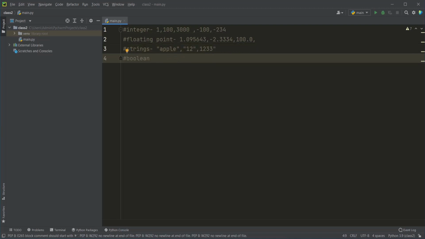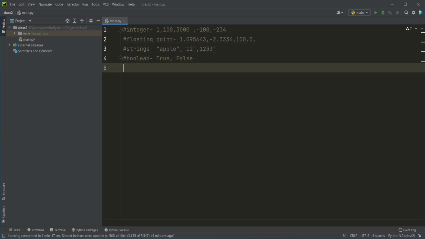And coming to the Boolean data type, it has only two values, which are true or false. In future when we learn conditional operations, all the conditions are checked and they will return only a Boolean data type, either true or false, as an answer. So these four are basically the basic data types available in Python.